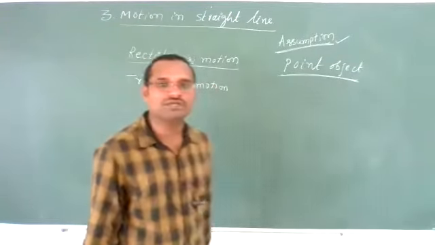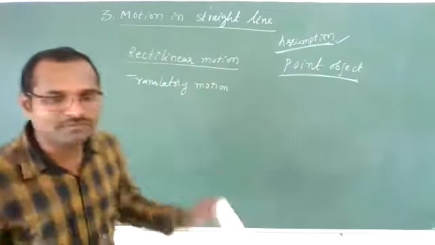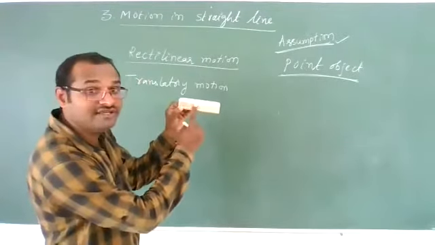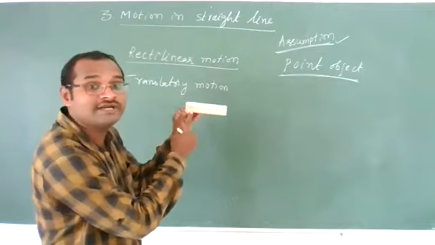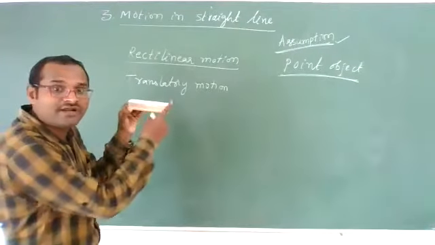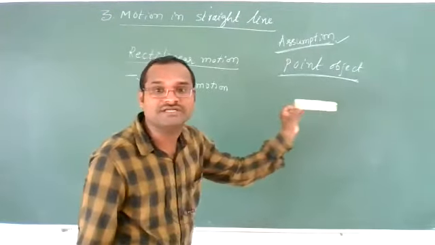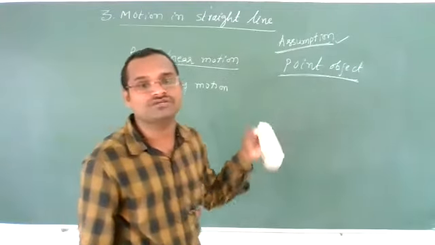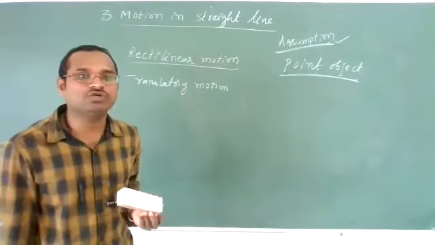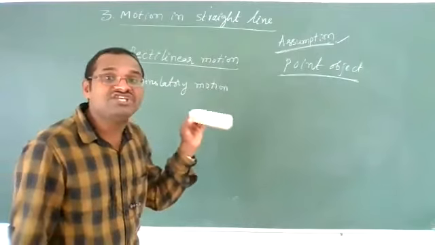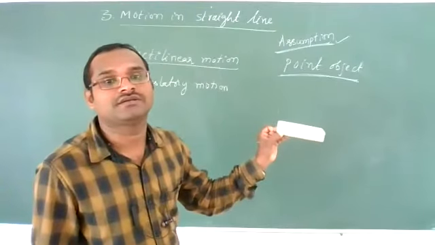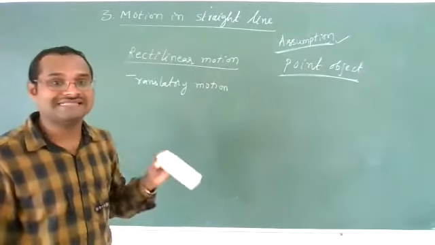What is a translatory motion? Translatory motion means, see, this object is moving. Now, observe carefully. Each and every point of this object is also moving in the same direction of motion of the object. Such type of motion is called translatory motion. Simply, it is nothing but rectilinear motion only. What is a translatory motion? Translatory motion means if each and every point of the object is moving in the direction of the object, then the motion is called translatory motion.